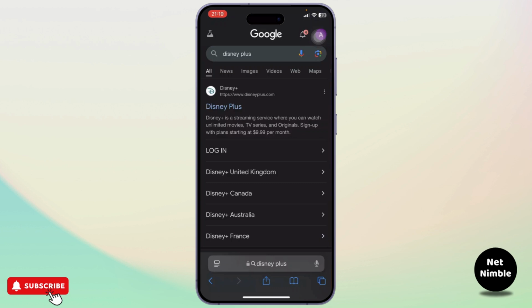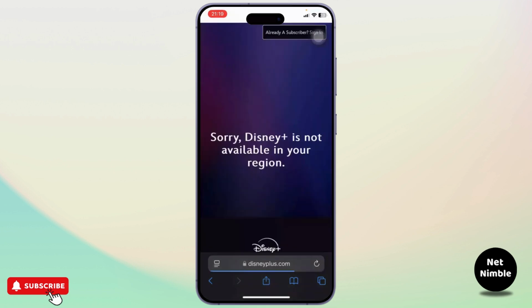First things first, just open up any web browser and search for Disney Plus. After doing that, open the site up and log in with your credentials. After you log in, just tap on your profile picture on the top right, and after you do so, go to the menu section.